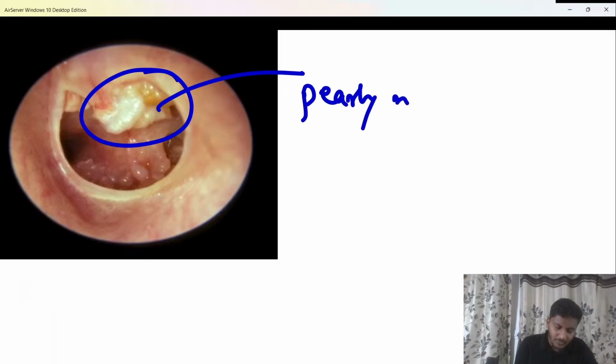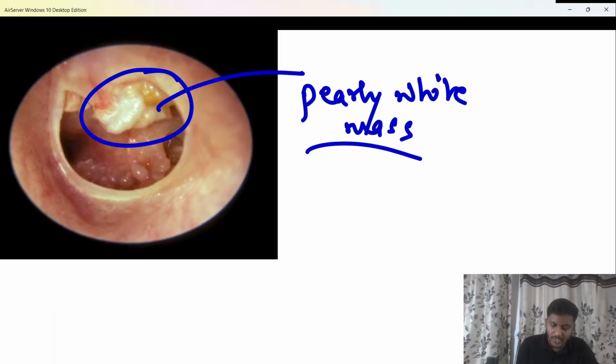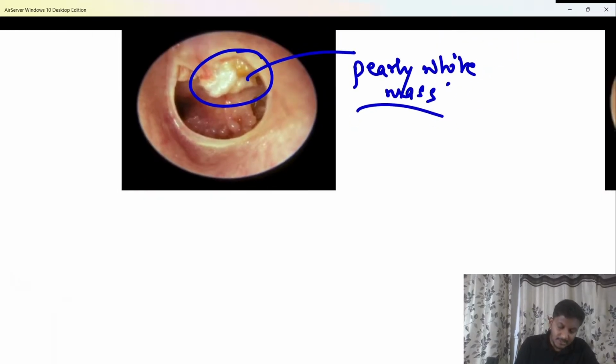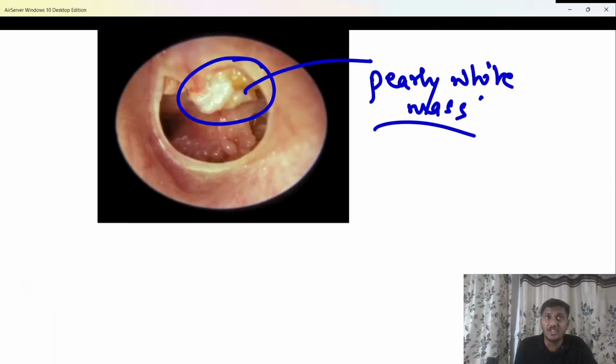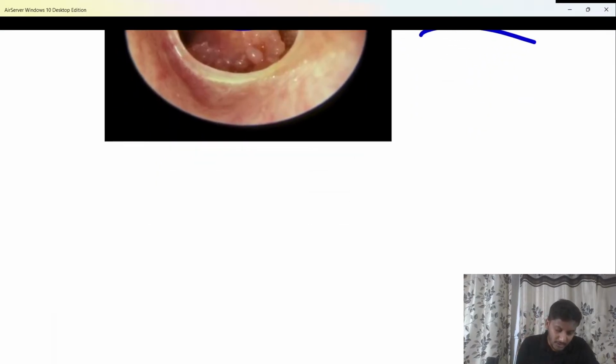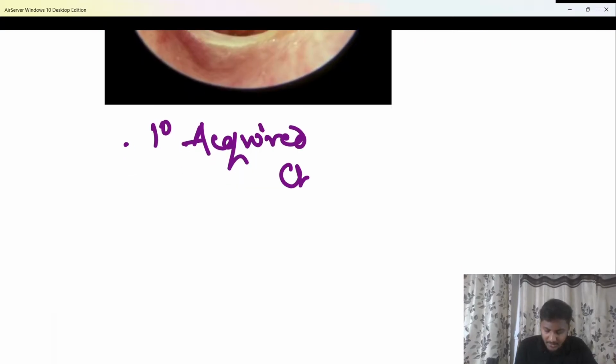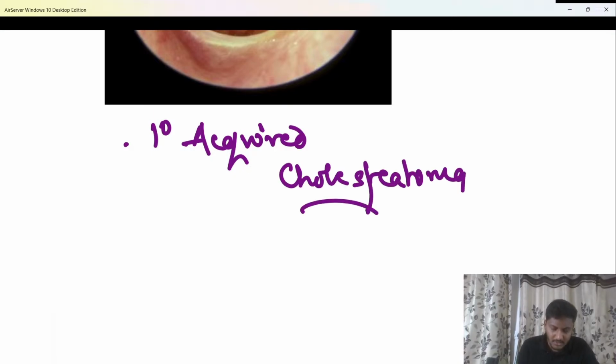Basically, what is cholesteatoma? Anybody? So again I am able to see, beta, moti jaisa pearly white mass is there. So we know, beta, cholesteatoma it is again, but this is actually a case of acquired cholesteatoma because I am not able to see any kind of ear discharge, beta, and this cholesteatoma is formed in the upper part of the middle ear. So this seems to be a case of a primary acquired cholesteatoma. Now what is this? Basically let's try to understand it, and please remember, beta, a primary acquired cholesteatoma is the most common type of cholesteatoma also.